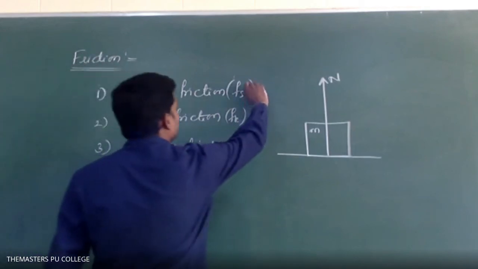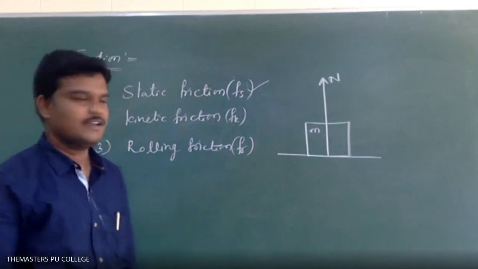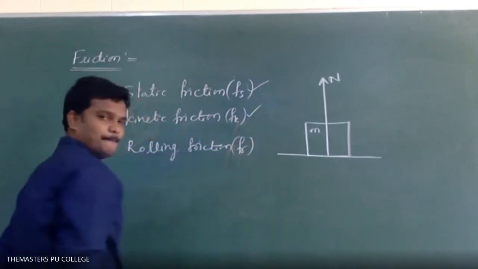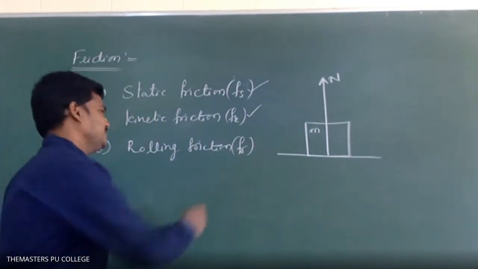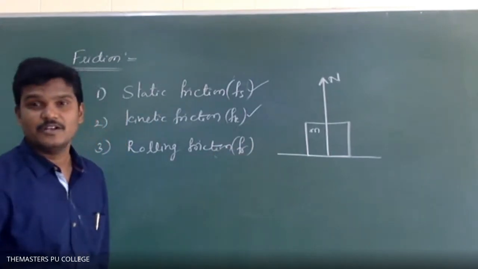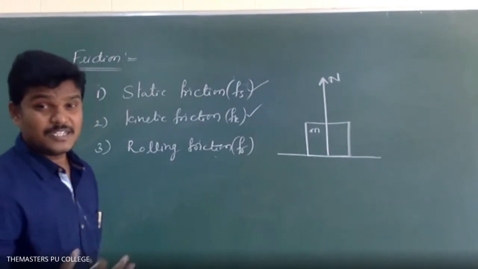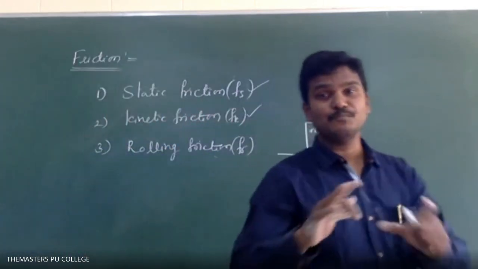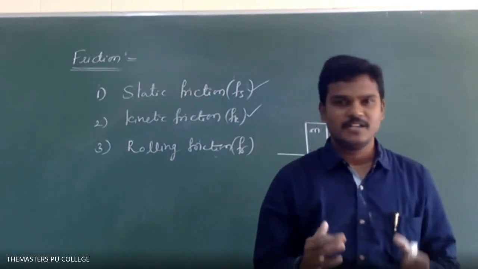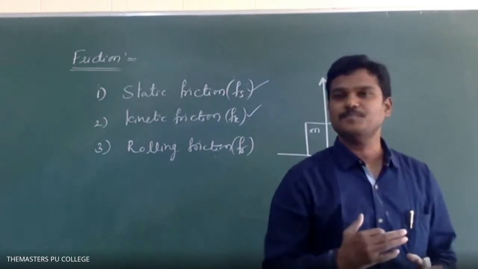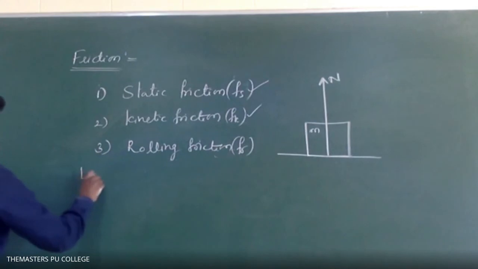So this is possible when one body rests over the surface of another body, this is possible when one body moves over the surface of another body, and this is very simple when one body rolls over the surface of another body. Every frictional force has some properties, some laws. Let me continue with that also. After that, we will see some problems. So let us see what the laws of friction are.